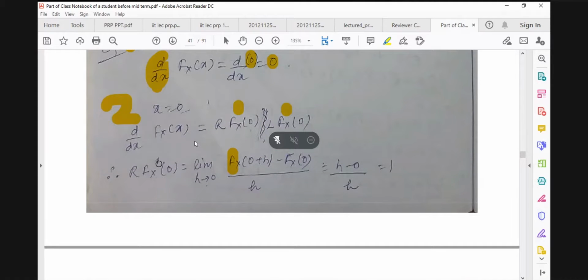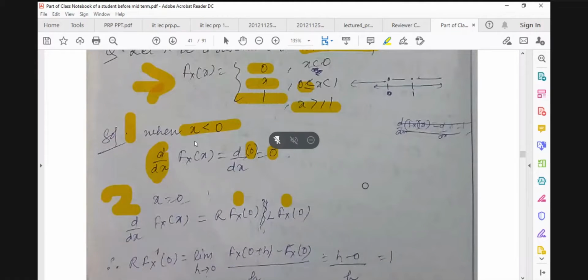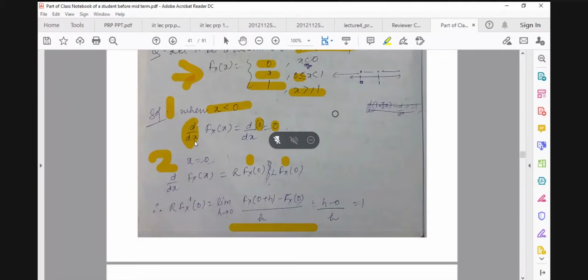So the right-hand derivative F'(0): we are calculating the derivative of the distribution function capital F at 0. This is the formula. Then we need the value of F(0 + h). We see our definition of capital F(x), and 0 + h is greater than 0 and belongs to this domain. In this domain, whatever x is, its definition is the same x. So here it is 0 + h, so the output is h.